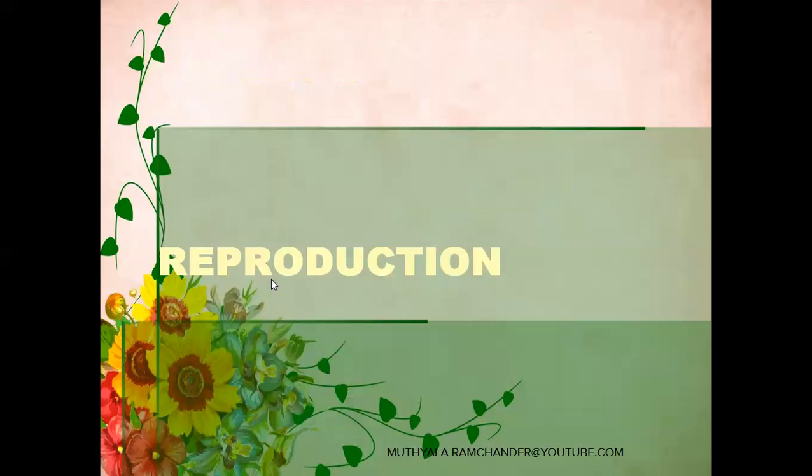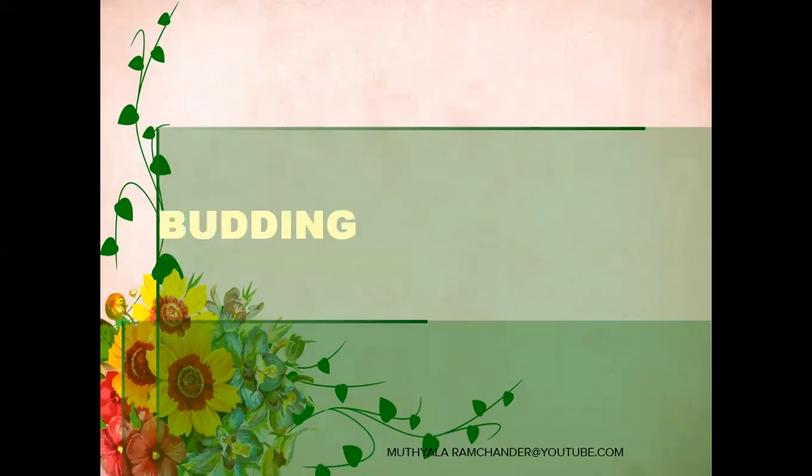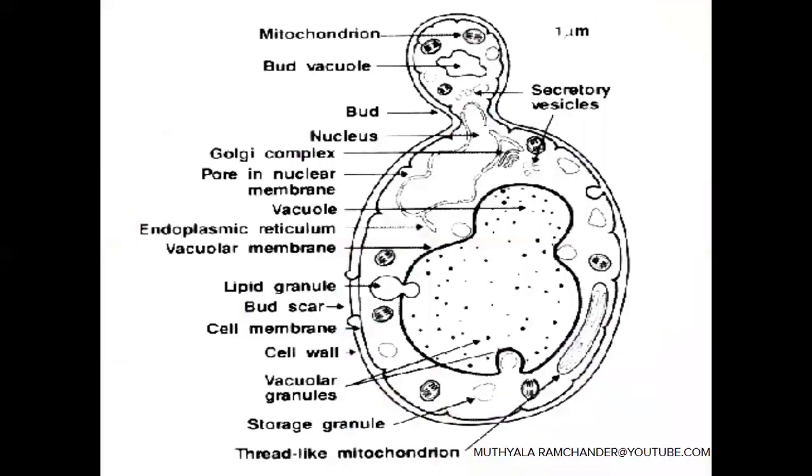Next is reproduction. The yeast cells are unicellular organisms. They participate in three types of reproduction. First, we discuss budding reproduction. During the advanced or matured stage of the mother yeast cell, one nodular-like structure is formed on the mother yeast cell. It enlarges in size.